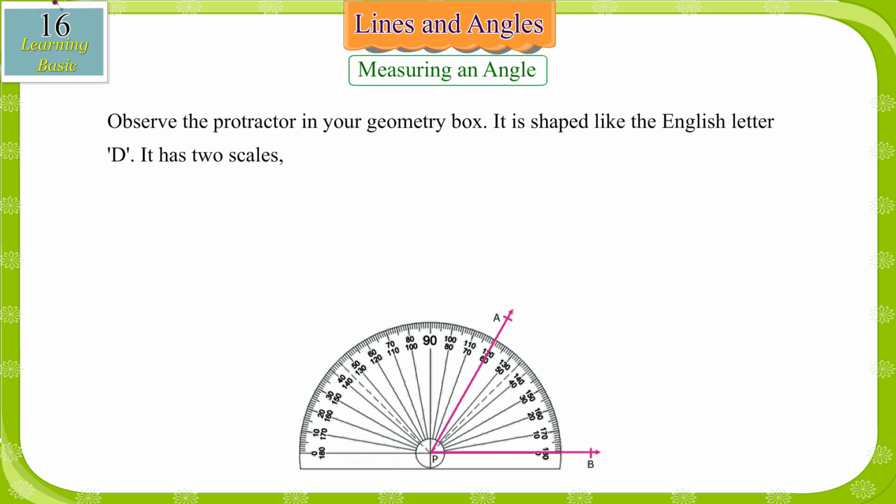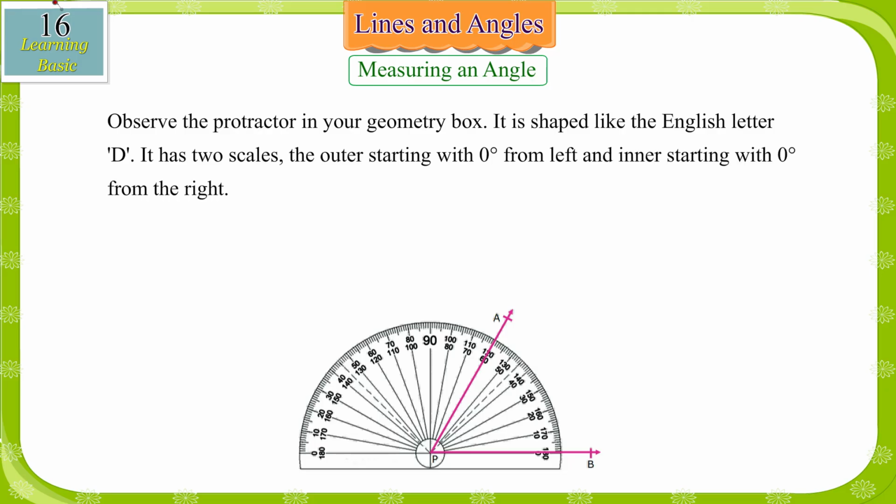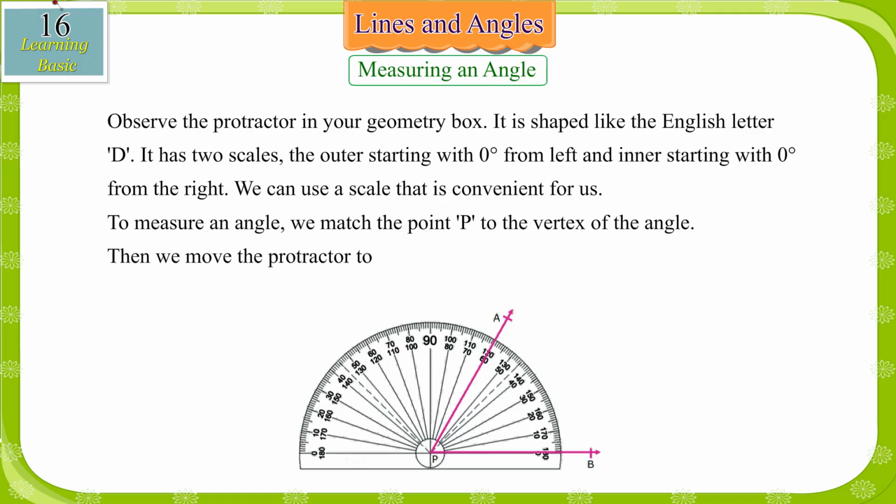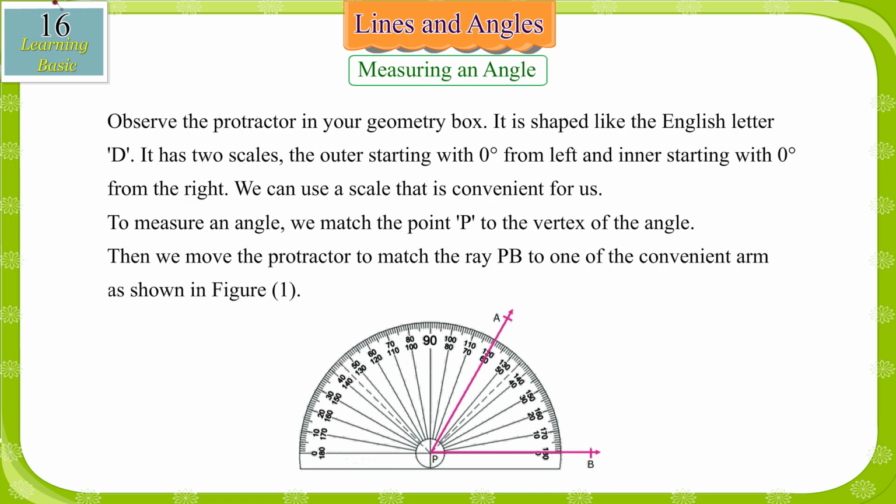It has two scales, the outer starting with 0 degrees from the left and the inner starting with 0 degrees from the right. We can use a scale that is convenient for us. To measure an angle, we match the point P to the vertex of the angle. Then we move the protractor to match the ray PB to one of the convenient arms as shown in figure 1.